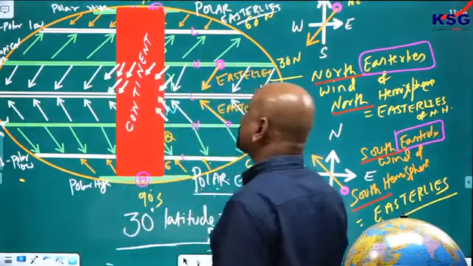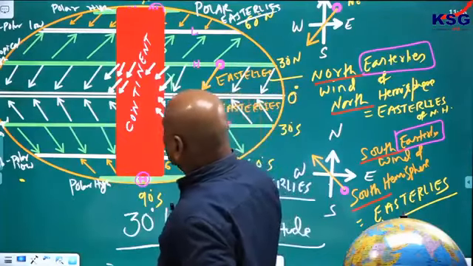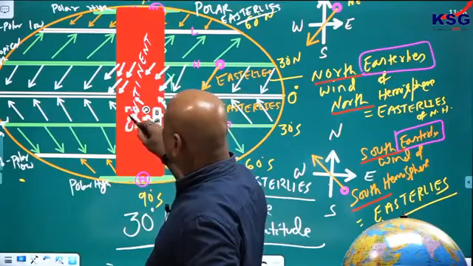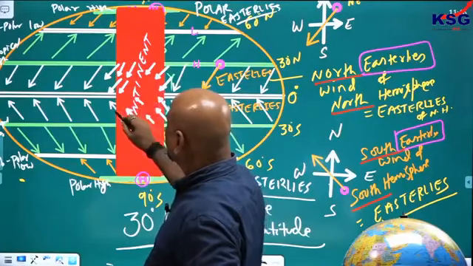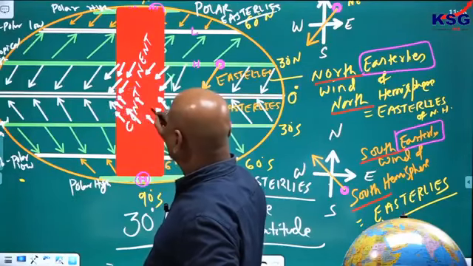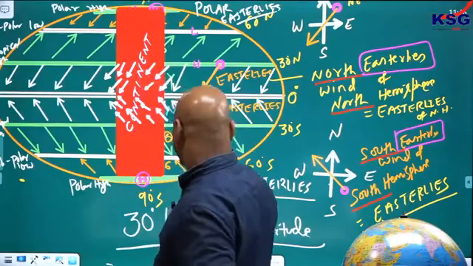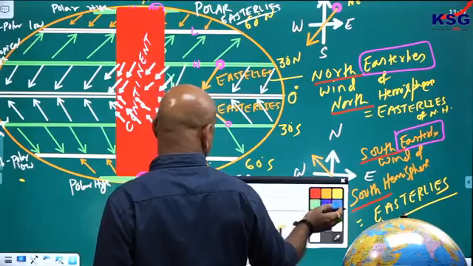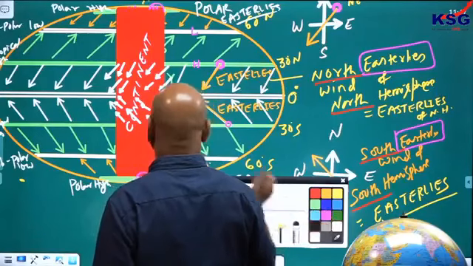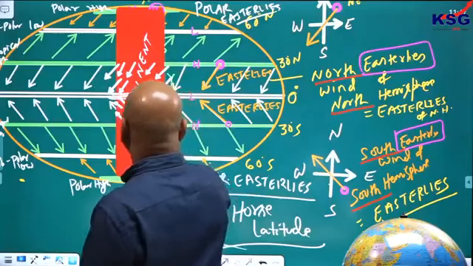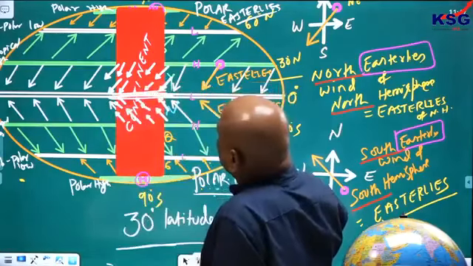आप देखो ये. So here also the wind will blow in this way. This region is a low pressure area.